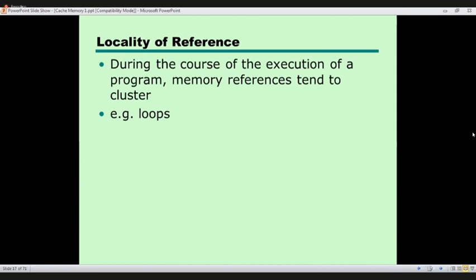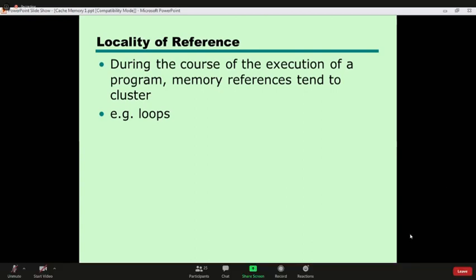When we read the data elements, we read the first element, then the second element, then the third element. So what data does the processor need to refer to when executing a loop? Most of the time, the same data item will be referred.